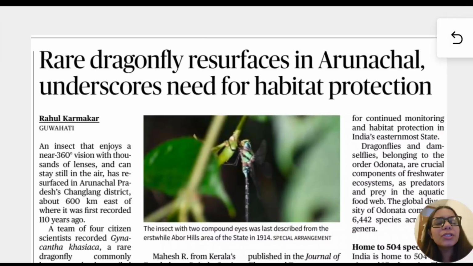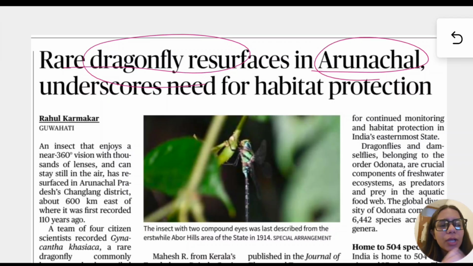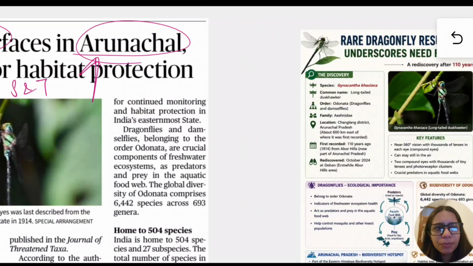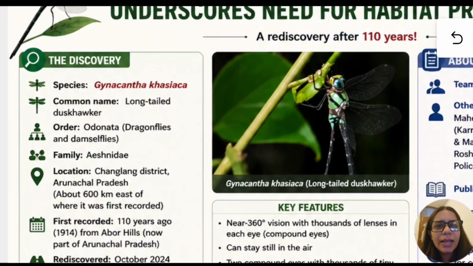Now let us come to the second important topic for prelims, that is about rare dragonfly resurfaces in Arunachal. Now there are two important things that you need to remember from this article. First one is the rare dragonfly, second is the place Arunachal. This is important for your environment and science and tech part of prelims. Now let us see what has happened.